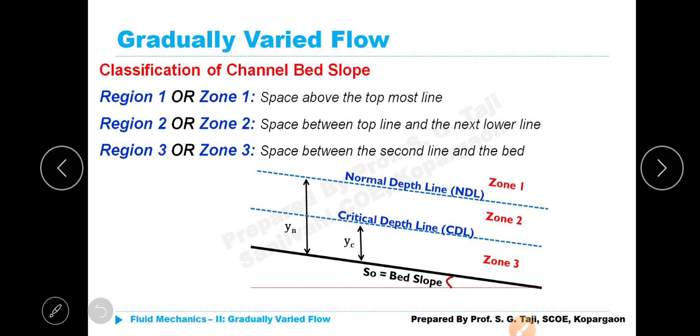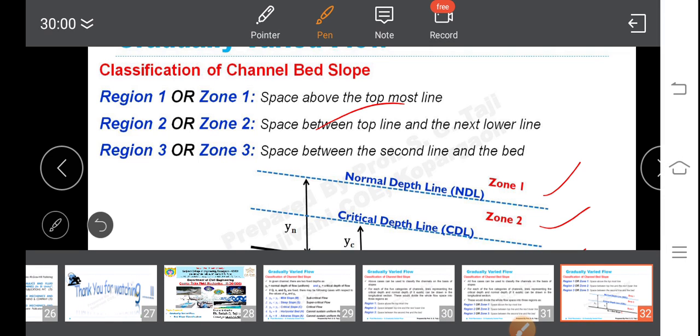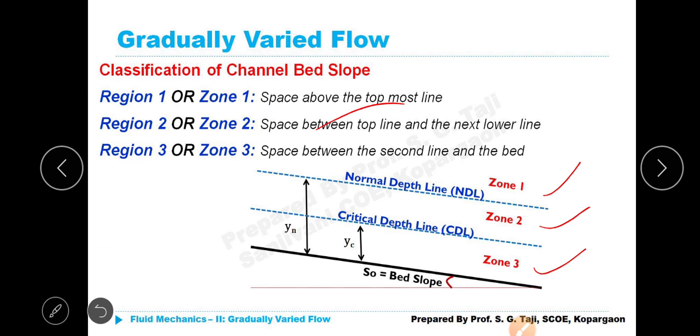Okay, fine. Now, classification of channel bed slopes under the same title. You can see zone 1, zone 2, zone 3. I need not explain because I have said everything. Normal depth line NDL, critical depth line CDL. From the bed up to the CDL is Yc, and up to the NDL is Yn.